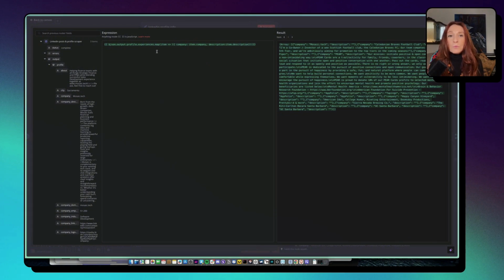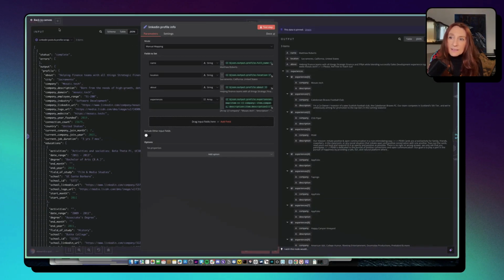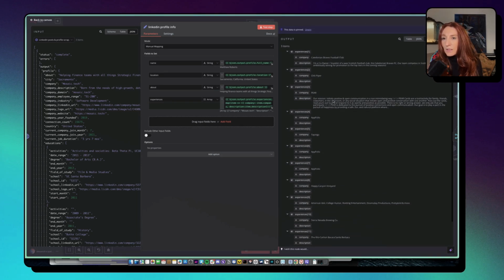It means that as we have an array of experiences, the map function takes one item and returns an object with the company, which is the item company, and the description, which is the item description. And here we have this array. Okay. So next, here is the result.